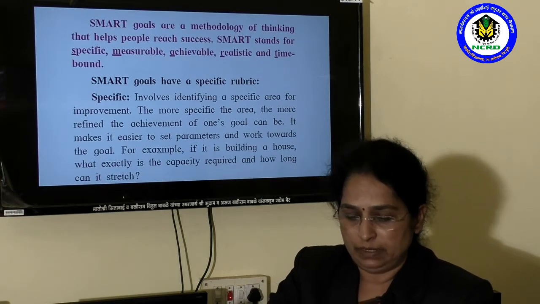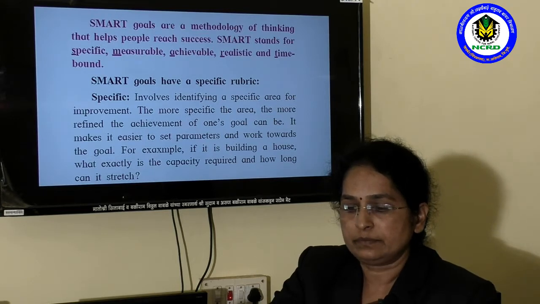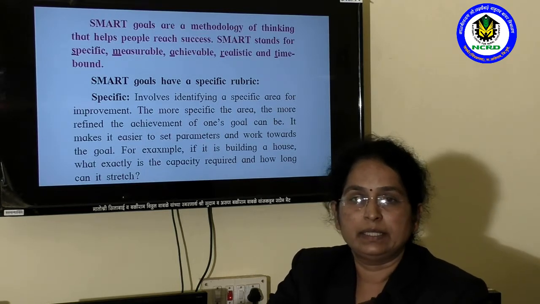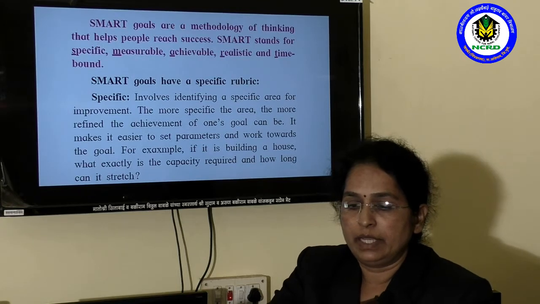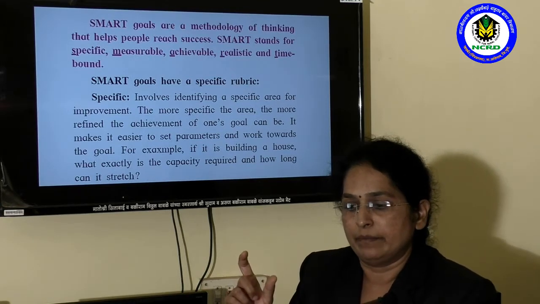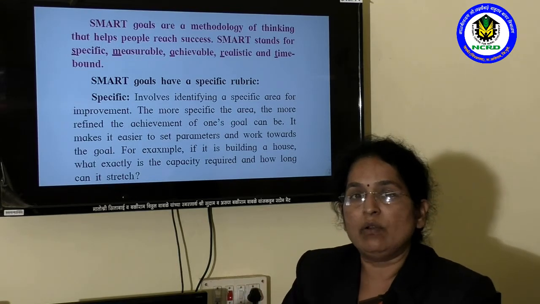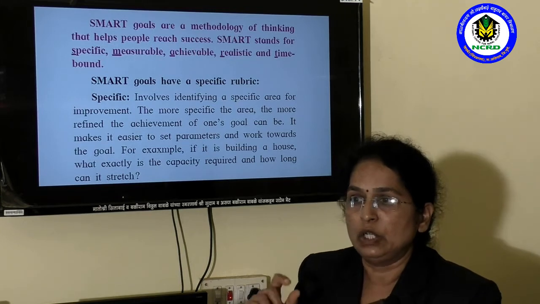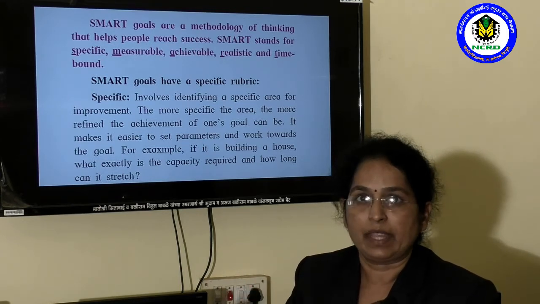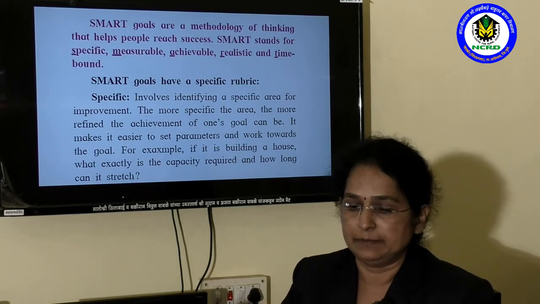In this example, if a football player wants to play the game, he must know his exact role in the game and his exact position in the game. Then only will he be able to fulfill his goal. He will find it easy to go towards his goal.